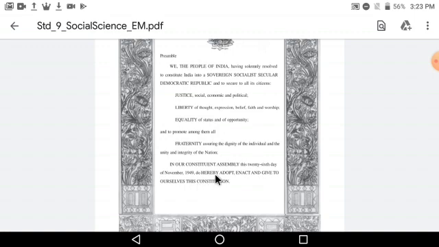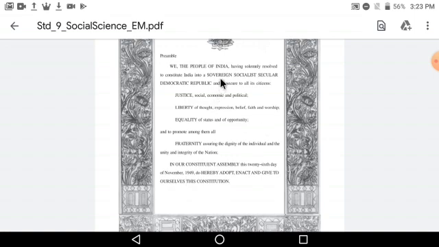And over here there is one date which is mentioned, that is 26th of November 1949. This date tells that the constitution was adopted by the people of India.